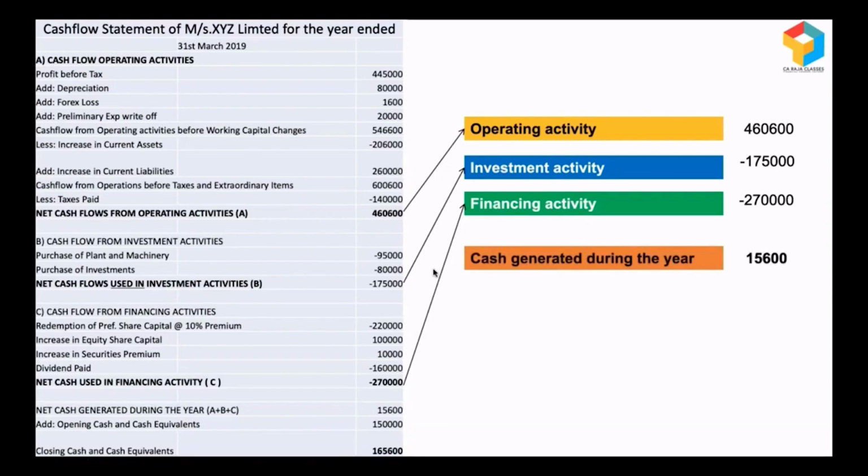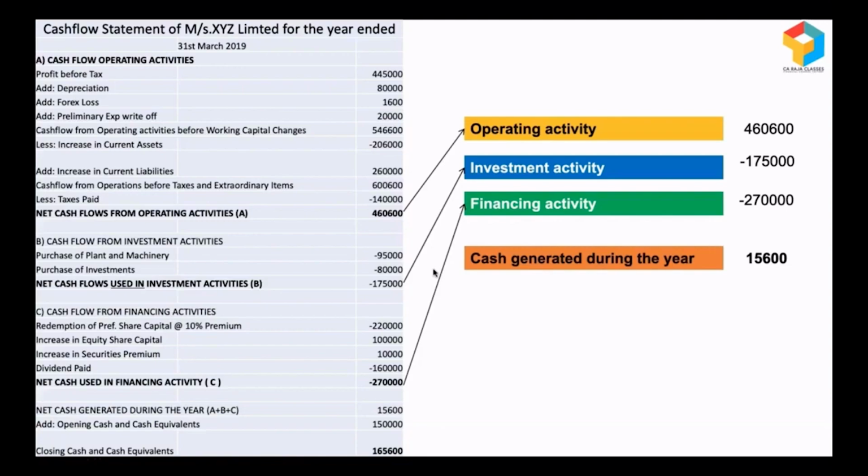So when I look at this, what I infer is they made 4,60,600 from their operations, and they used their own money for making some investments. And despite spending on investment, they had so much money that they are very easily settling their financial obligations. And despite all this, they still have positive cash of 15,600. And here we need not worry because they made so much money, but everything has gone out.